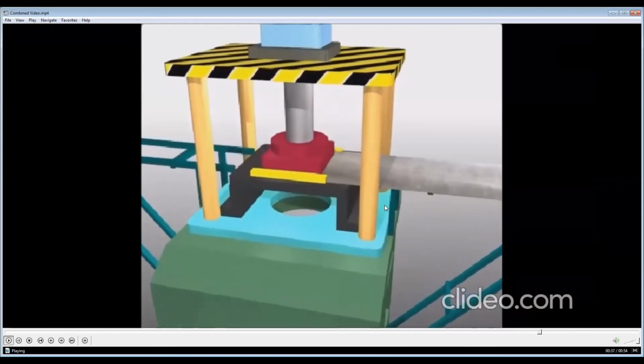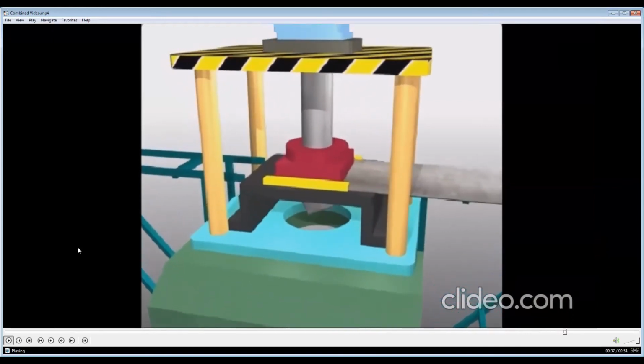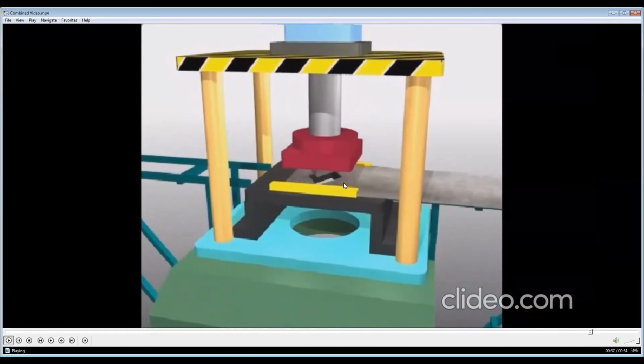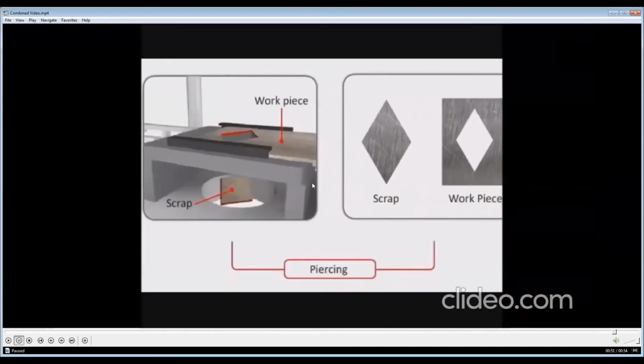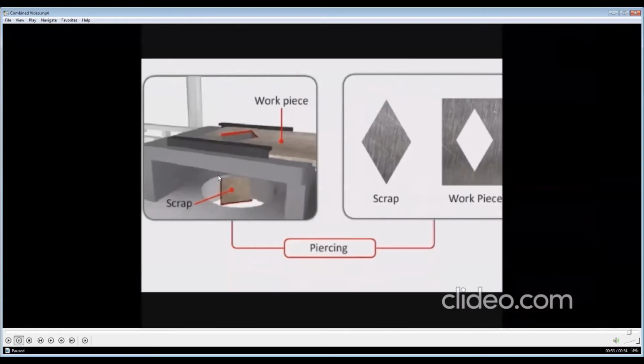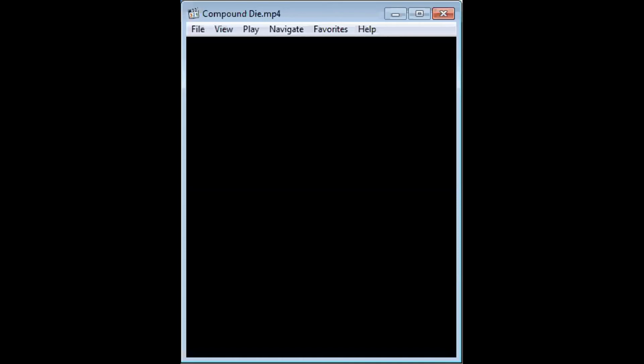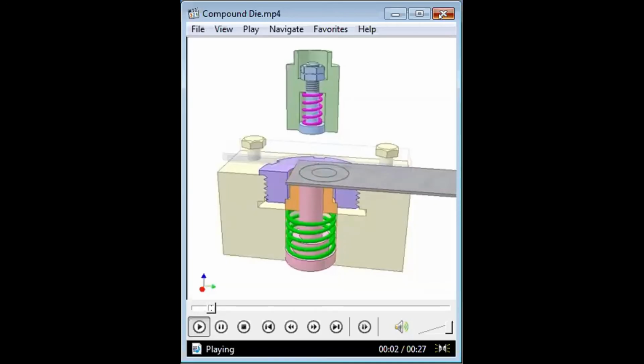Then we have blanking. Okay, here you can see, sorry, this one was piercing, because the workpiece is this and the scrap is falling down. So this is called the piercing die. So this was about the different operations.